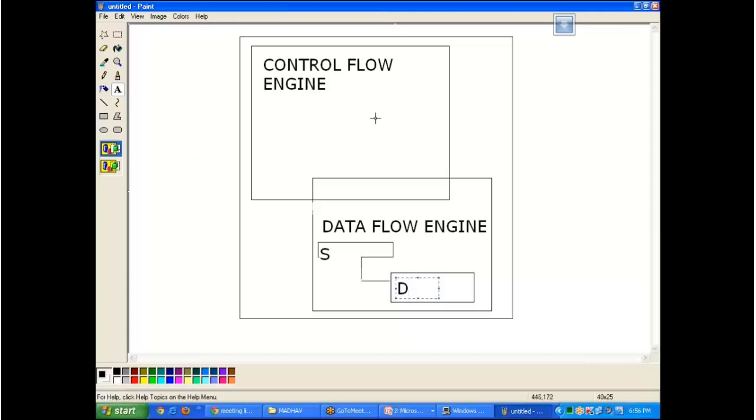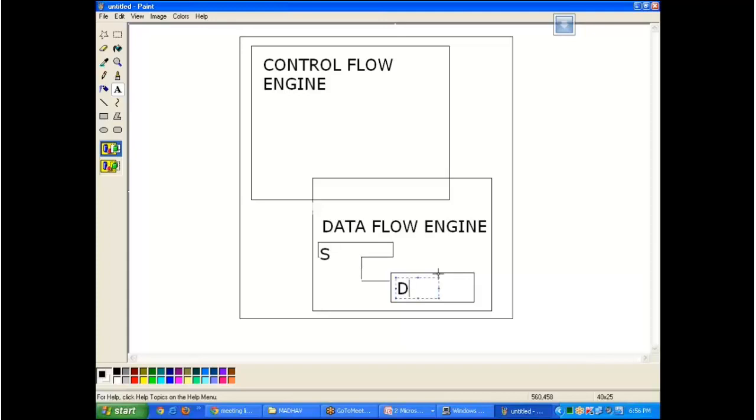But what this control flow engine will do is, it controls the flow of activity. Name itself says control flow. It controls the flow of activity and broadly explains what exactly is happening. Let's say I have opened the SSIS project. Now I will be directly in the control flow environment.